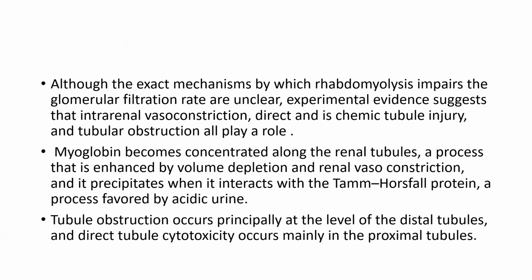Myoglobin becomes concentrated along the renal tubule, and the process is enhanced by volume depletion and vasoconstriction. In the acidic environment, it interacts with Tamm-Horsfall protein and forms a precipitate. Tubular obstruction occurs mainly at the level of the distal tubule, and direct tubular toxicity occurs mainly in the proximal tubule.